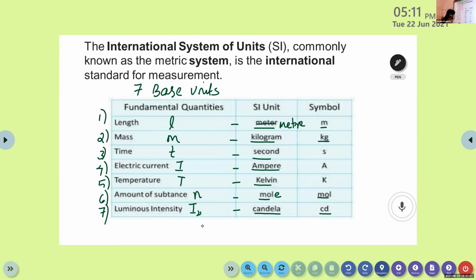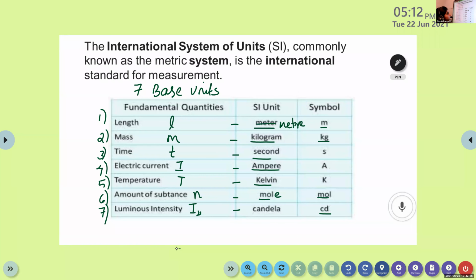Luminous intensity is represented as I nu. This symbol is known as nu. So this table is very important. You have to follow these SI units: meter, kilogram, second, ampere, Kelvin, mole, candela. These units should be followed. Is this clear for you? Yes, ma'am. So that's about the International System of Units, the SI system.